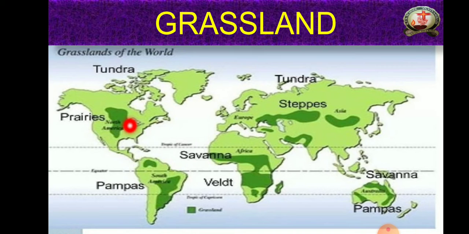You can see the prairies in North America. Then savanna, veld, I told you. Then pampas, as we have seen already. Then steppes. In two places you can see the pampas, South America and also Australia, in a few places alone. So in these places grasslands exist, dear children.